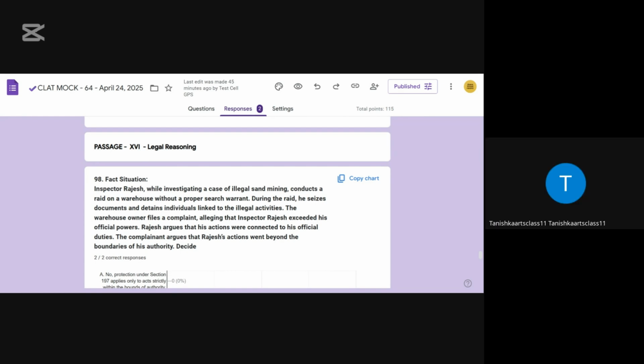And also ensure accountability while avoiding unnecessary harassment. Supreme Court ruling, in which the Supreme Court has ruled that public servants can't be prosecuted without government permission, even if they are accused of exceeding their official powers, as long as their actions are linked to their official duties. And this protection comes under Section 197 of the CrPC, and Section 170 of the Police Act.